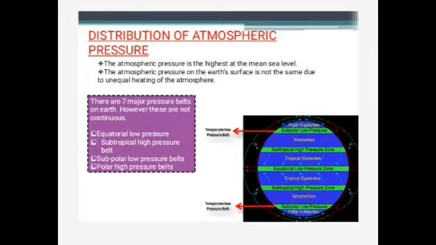The next one is subtropical high pressure belts. They extend between 30 degree and 35 degree latitudes in the northern and the southern hemispheres. The next one is subpolar low pressure belts, and it extends between 60 degree and 70 degree latitudes in the northern and the southern hemispheres. And the next one is the polar high pressure belts, which is around the North Pole and the South Pole.